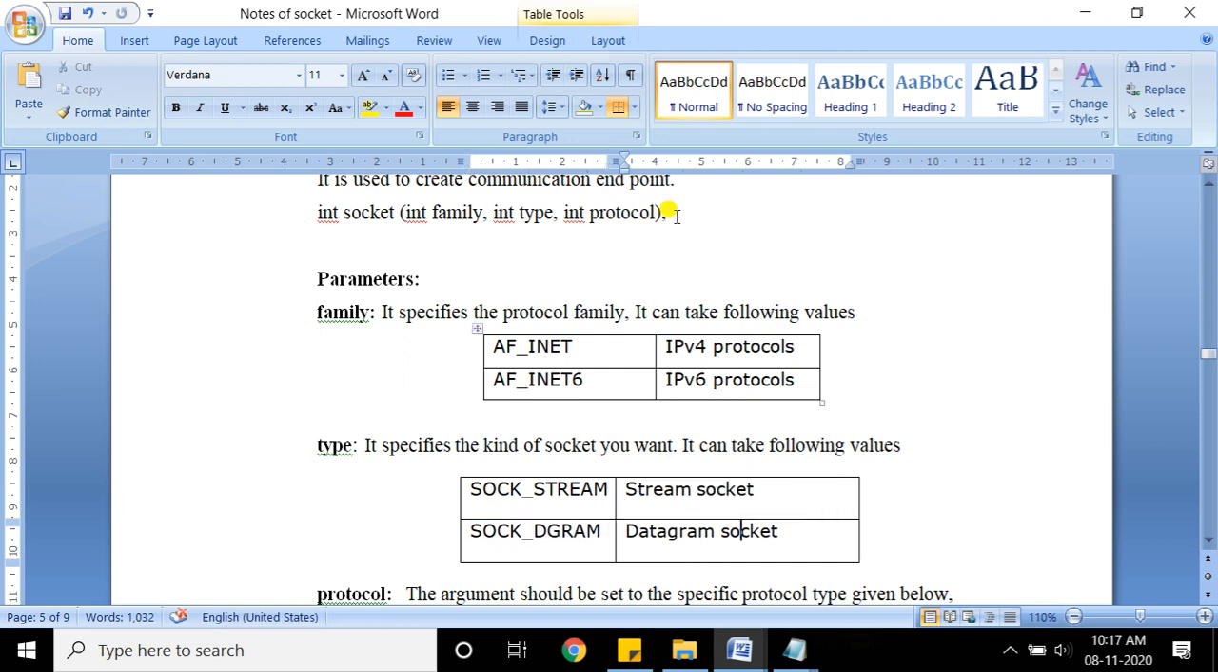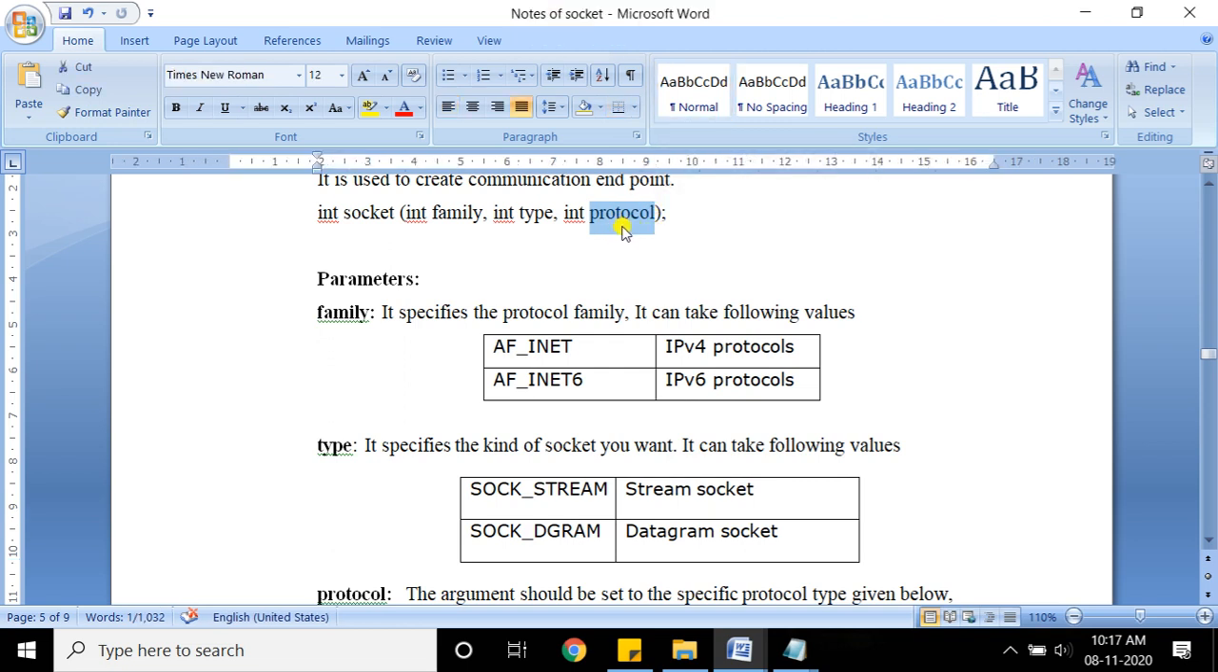And third is the protocol field. The protocol field is not used, it is set to 0. So I'll repeat again. Socket has three parameters: family, type and protocol. Family is AF_INET. Right now I am discussing TCP, so the type is SOCK_STREAM and the protocol is set to 0.